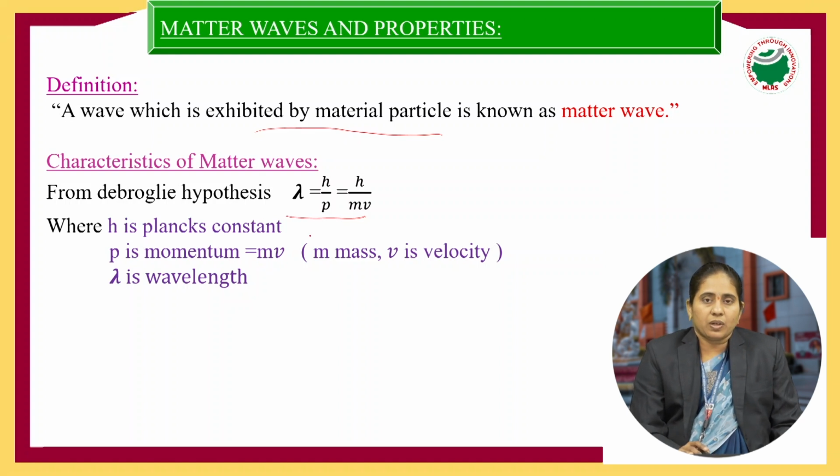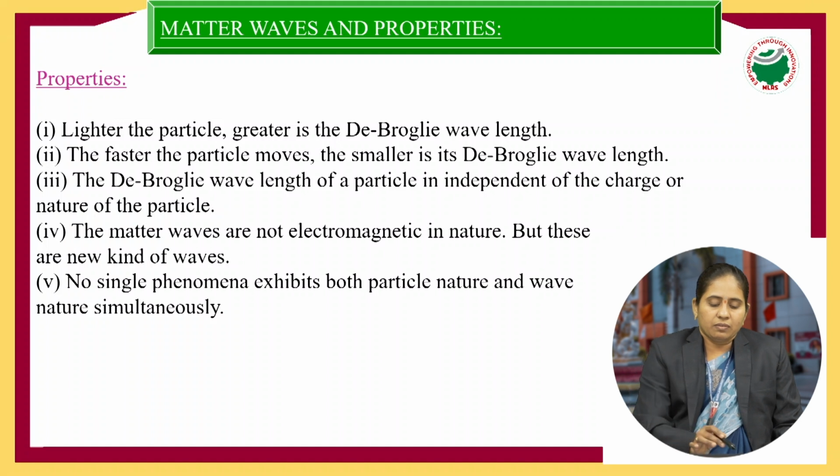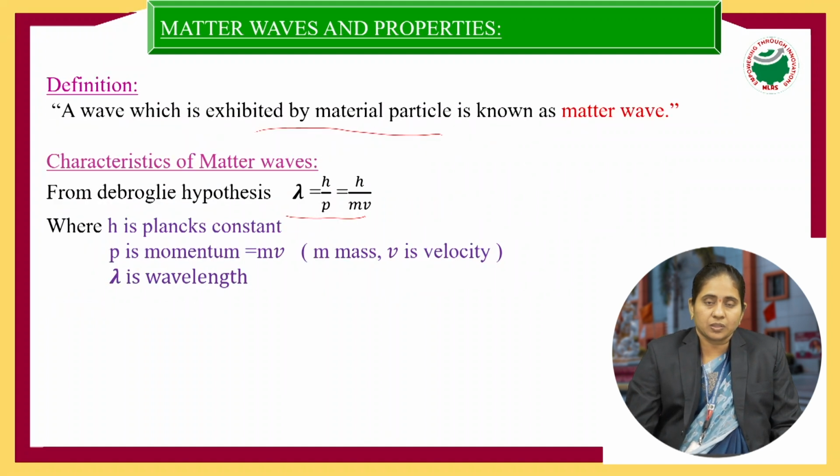By using this formula, we can define the properties of the matter waves. What is the first property? When the particle is lighter, the wavelength will be larger. Otherwise, when the particle is heavier, the wavelength will be smaller.